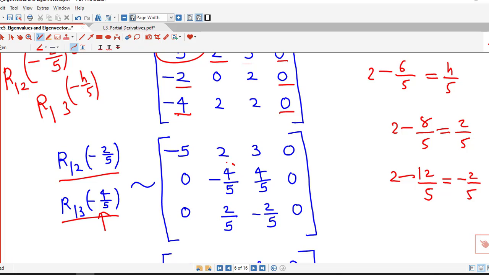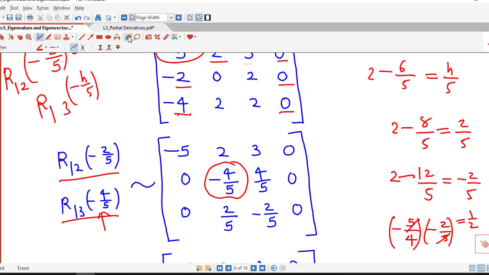So now we concentrate on the first non-zero entry of the second row. Using this we have to make this 0. For that we take the reciprocal of this, which is minus 5 by 4, and we multiply with the negative of 2 by 5, which is minus 2 by 5. So that means we have to multiply with 1 by 2.